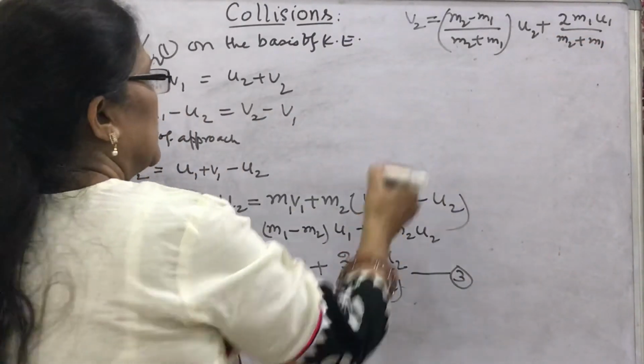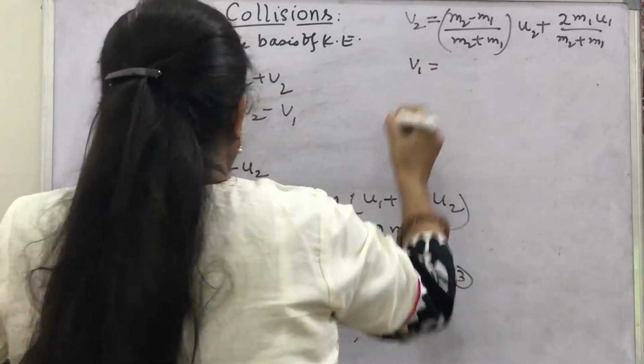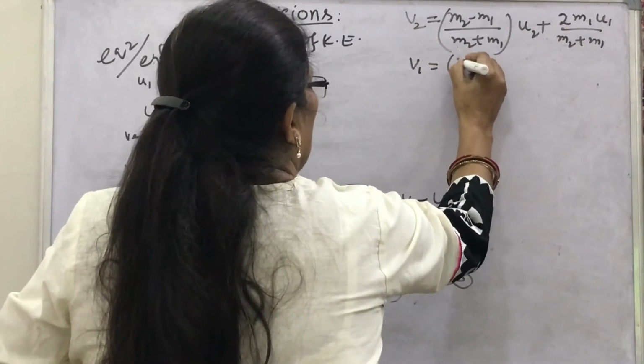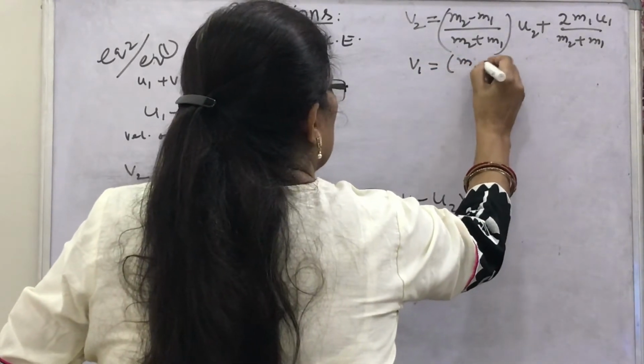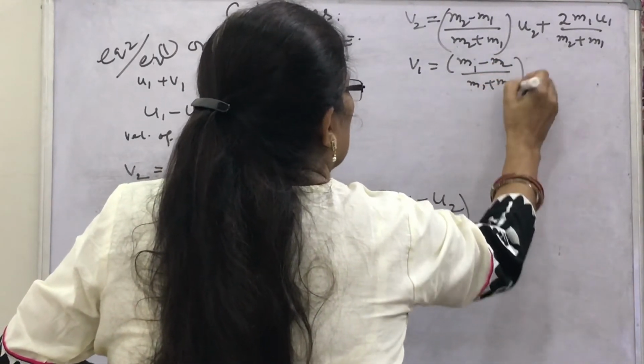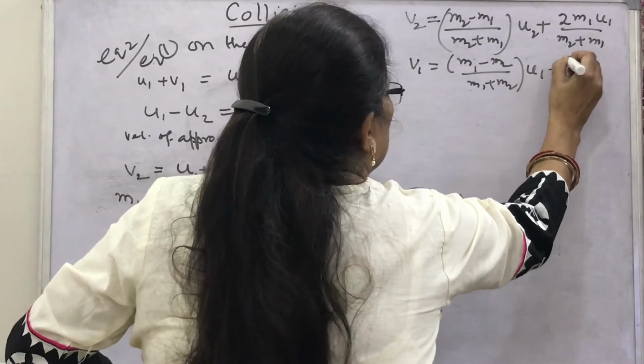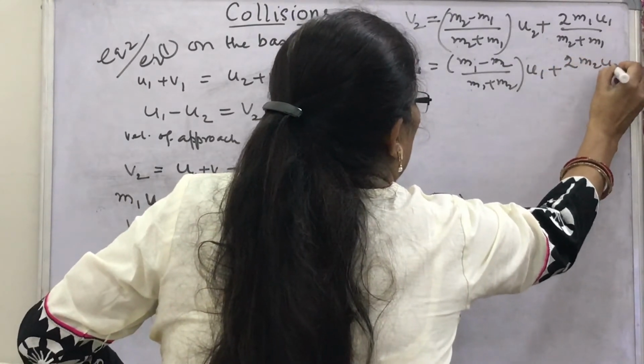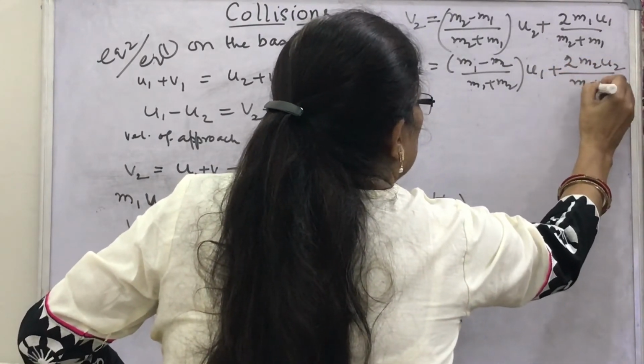So v1 is m1 minus m2 upon m1 plus m2 times u1, plus twice m2 u2 upon m1 plus m2.